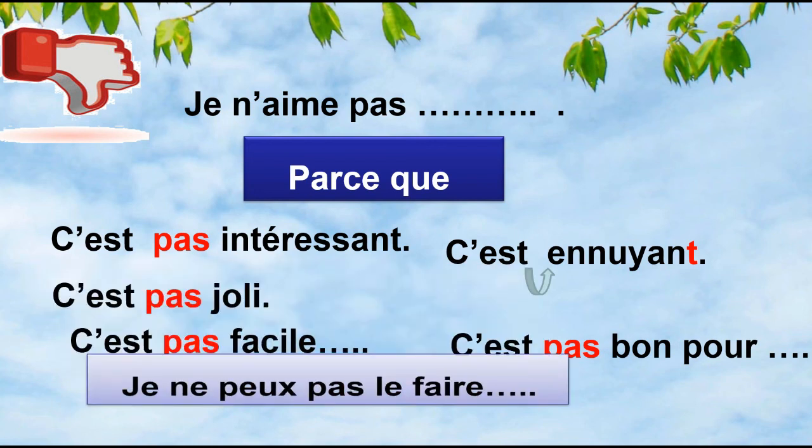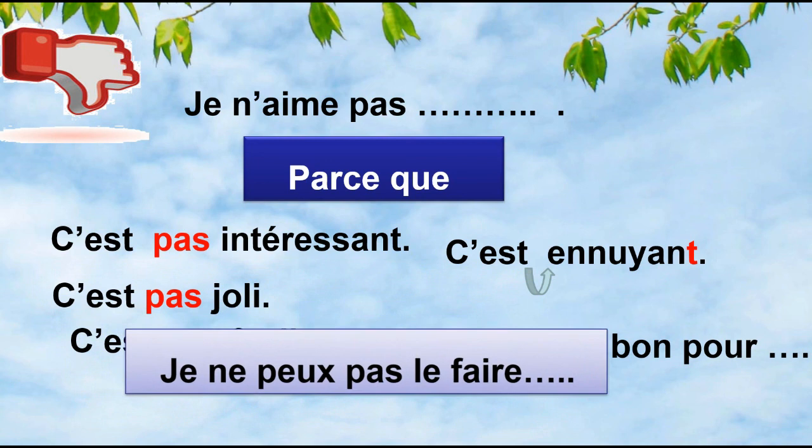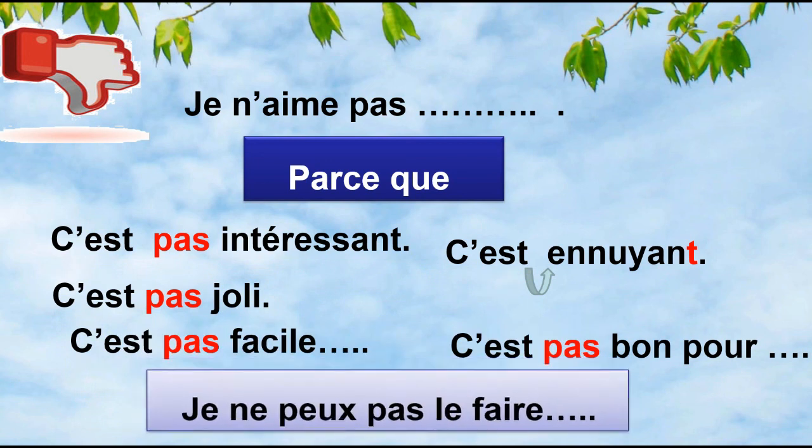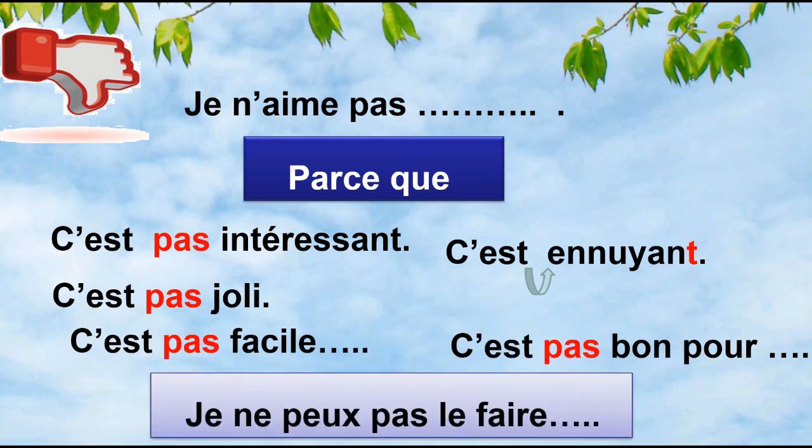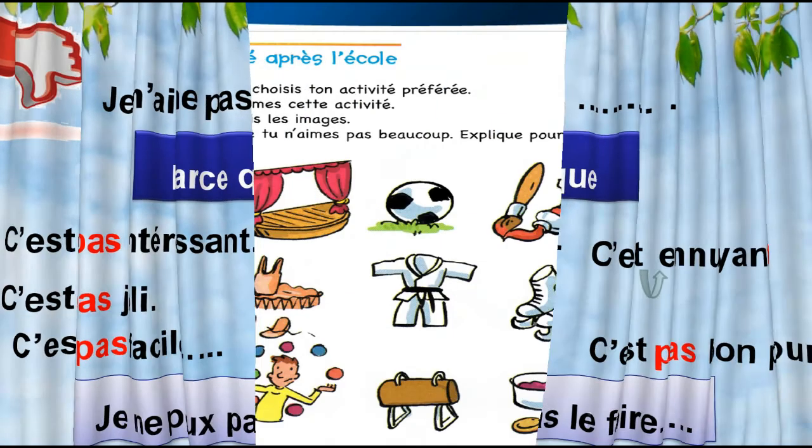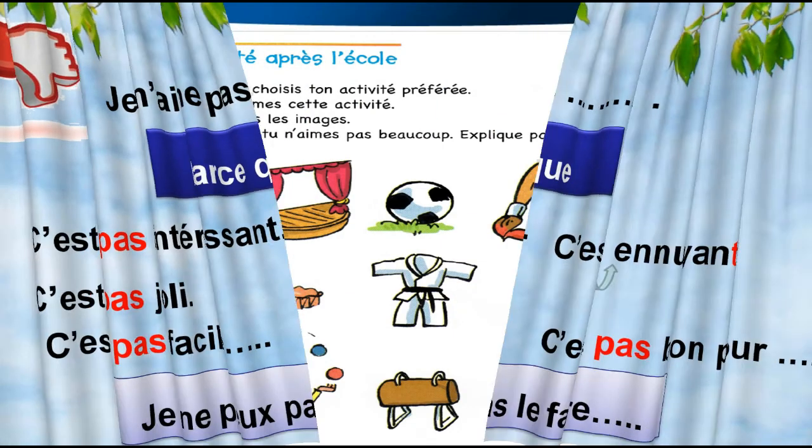Or, je ne peux pas le faire. Je ne peux pas, it means I can't. Je ne peux pas le faire. I can't do it, independent of the activity I talk about. So, for example, I have here many activities.